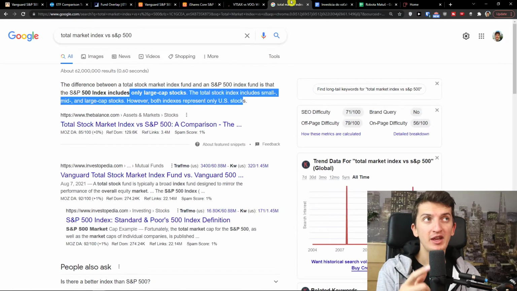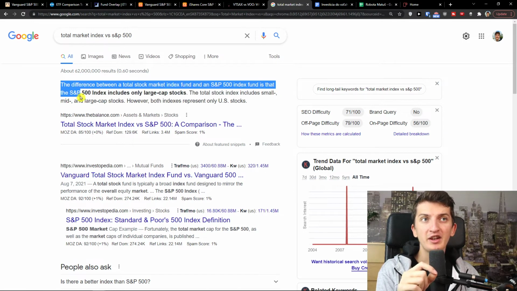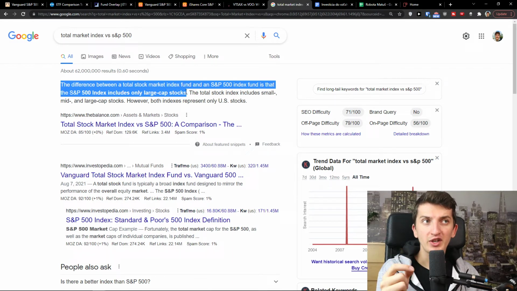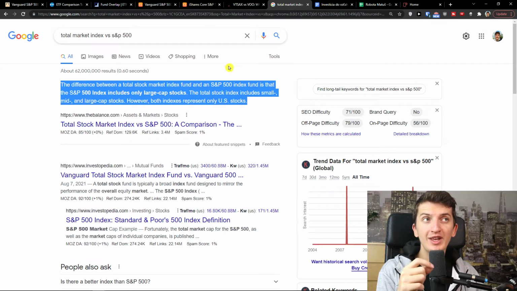What does it mean? The difference between the total stock market index fund and the S&P 500 index fund is that the S&P 500 index includes only large cap stocks. The total stock index includes small, mid, and large cap stocks. However, both indexes represent only US stocks.